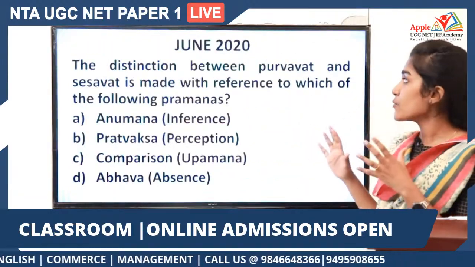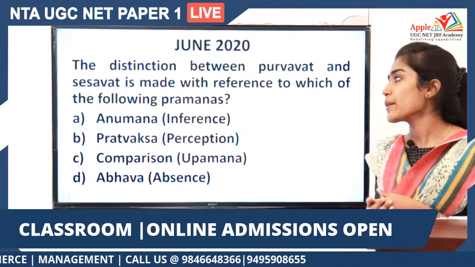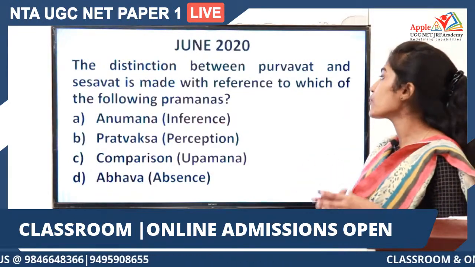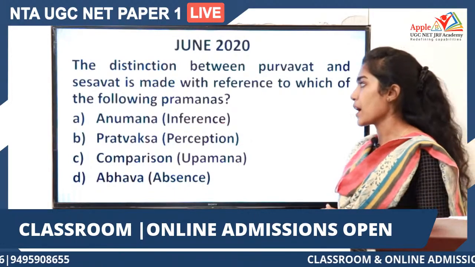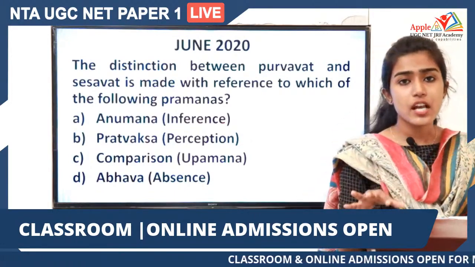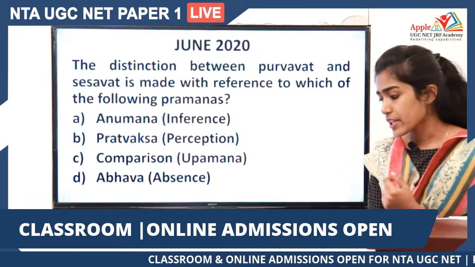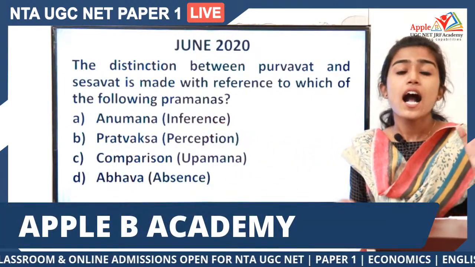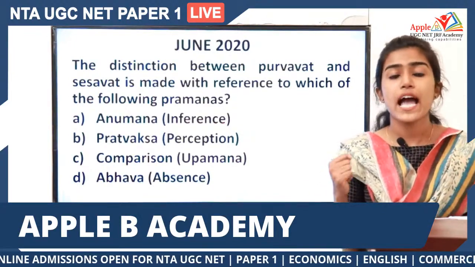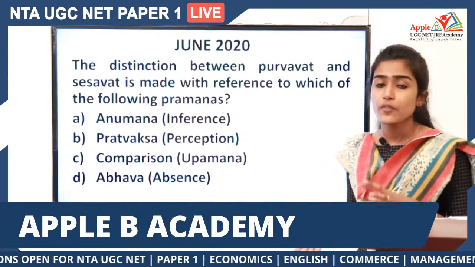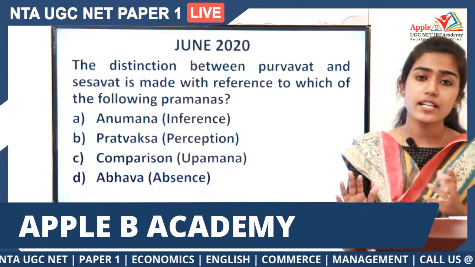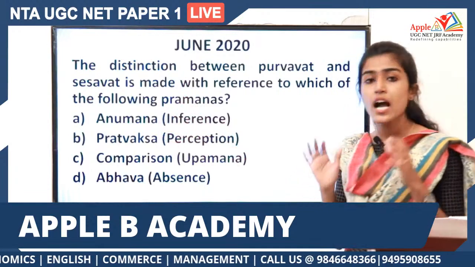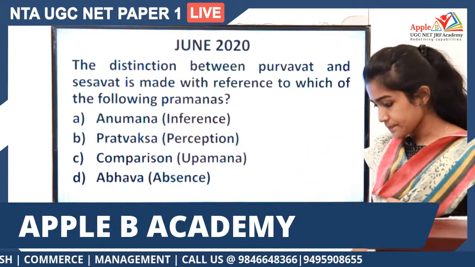So in this question, what the question is all about is the distinction between Purvavat and Sheshavat, which is made with reference to which of the following Pramanas. Purvavat and Sheshavat are basically two different types of Anumanas, or inference. As I have mentioned earlier, according to causal relations, we have three kinds of Anumanas. We have already discussed all these three types of Anumana. So this Purvavat and Sheshavat is associated with Anumana, or inference.